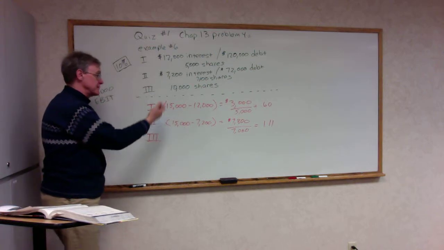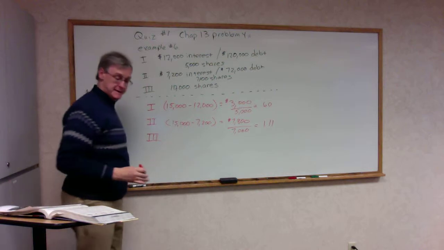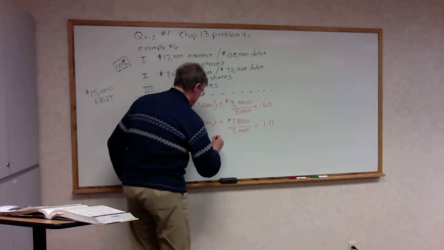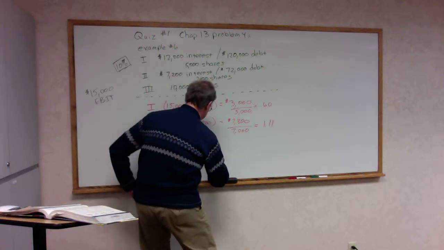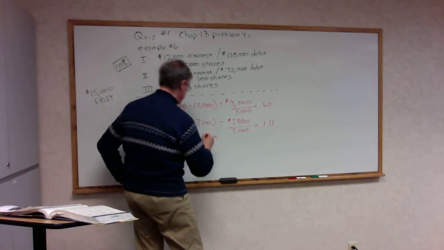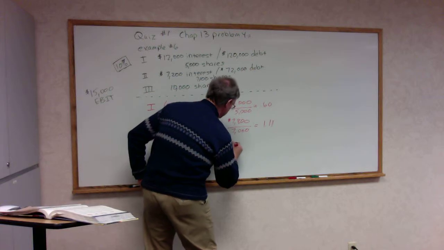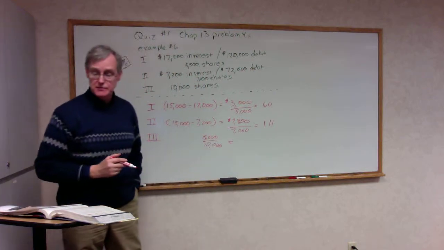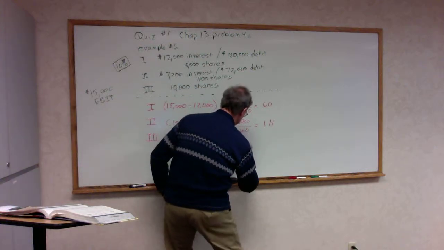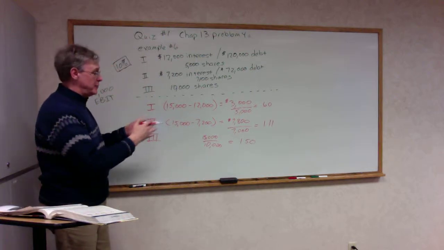Third option, we can skip the interest calculation. We just put the EBIT directly, 15,000 divided by the number of shares, 10,000 shares, equals, you can just use your calculator, you don't even need the more sophisticated business functions, any calculator can do this, 1.50.